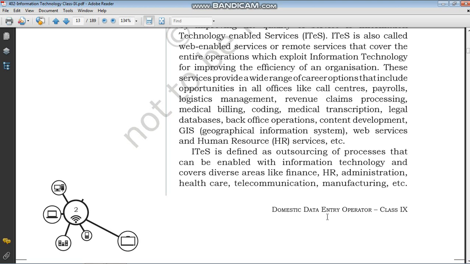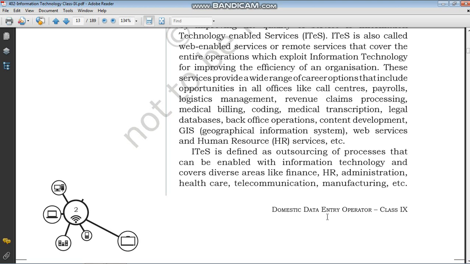Okay, because for example, there are certain companies that don't have the manpower to work on the information technology part, or on the help desk part of the computer. And if they do have it for that sector, they have to spend huge amounts of money.